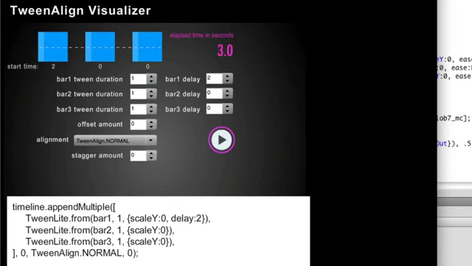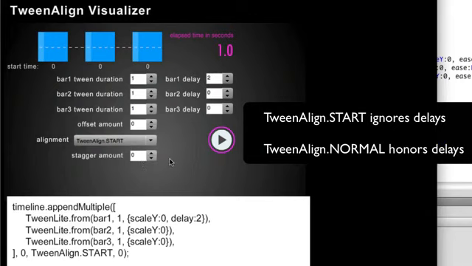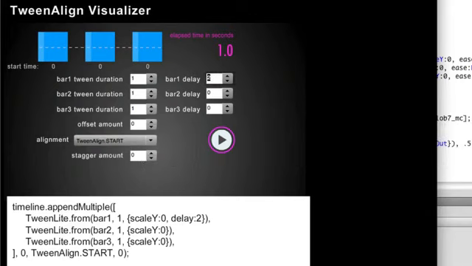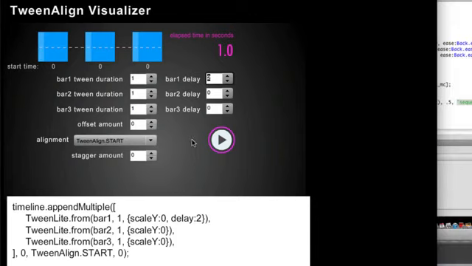Now the big difference between normal and start is that start is going to ignore those delays. The delay is still in the code here, still set for that first bar, but it's being ignored, and now they all start at the same time. I strongly recommend that you monkey around with this tool a little bit, because it'll really show you the subtle differences between the alignment modes and how the stagger amount can change things.